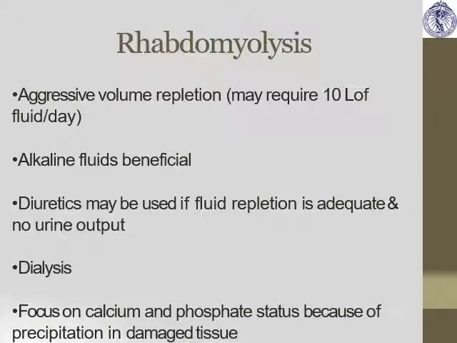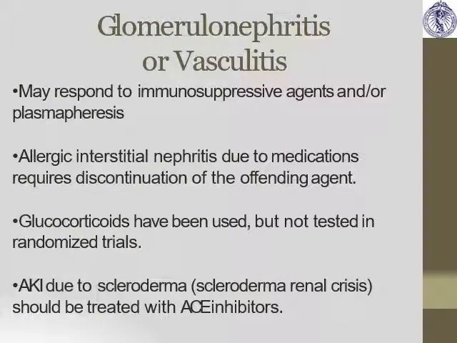Rhabdomyolysis: aggressive volume repletion, may require 10 liters of fluid per day. Alkaline fluid, beneficial diuretics, dialysis. Glomerulonephritis or vasculitis may respond to immunosuppressive agents or plasmapheresis. Allergic interstitial nephritis due to medications requires discontinuation of the offending agent. Glucocorticoids have been used but not tested in randomized trials.